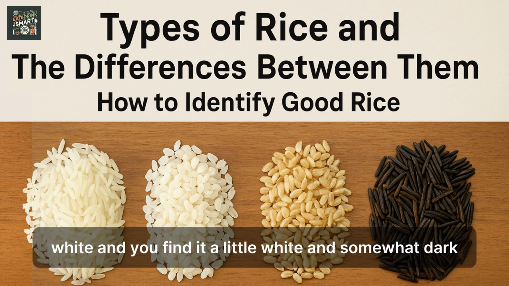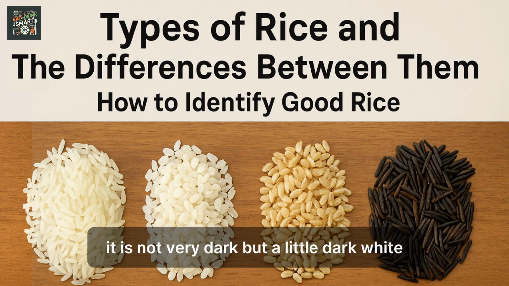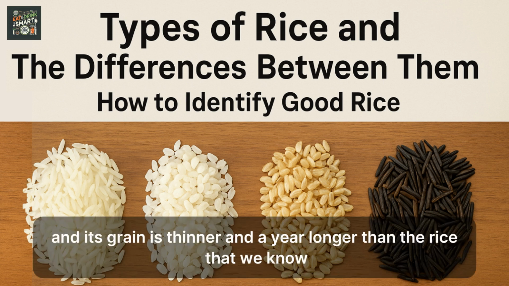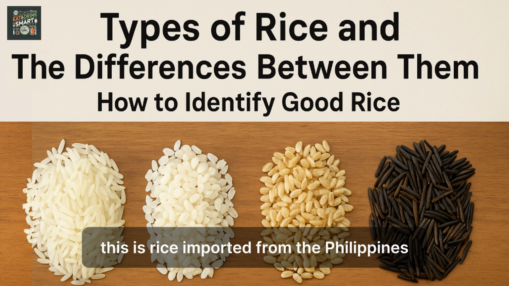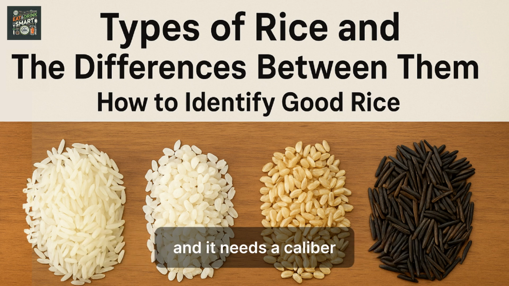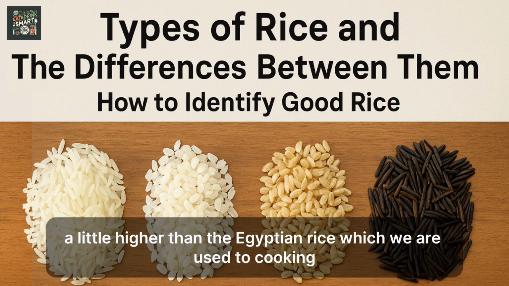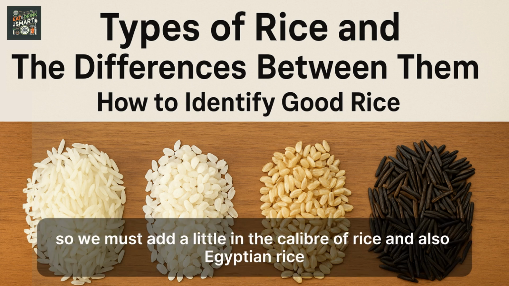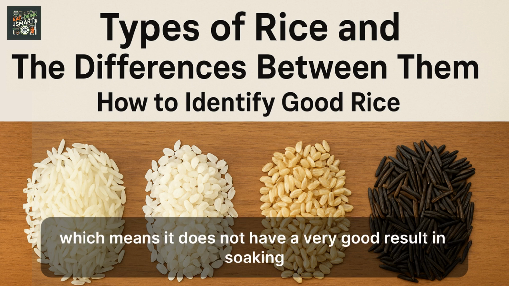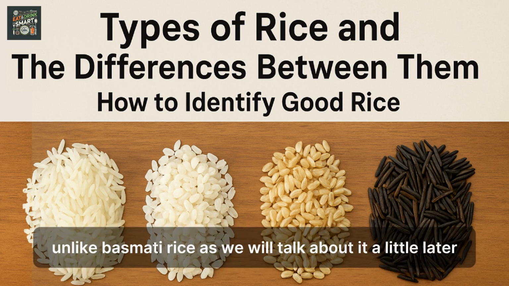It is white, a little dark white, not very dark. Its grain is thinner and longer than the rice that we know. This is rice imported from the Philippines, and it needs a slightly higher water measure than the Egyptian rice we are used to cooking, so we must add a little more water. It also does not give a very good result in soaking, unlike Basmati rice, as we will talk about a little later.